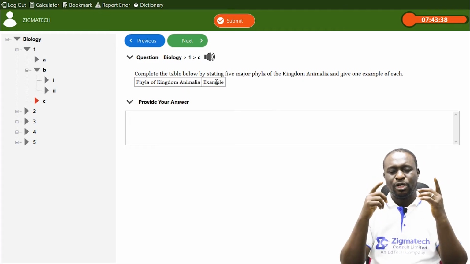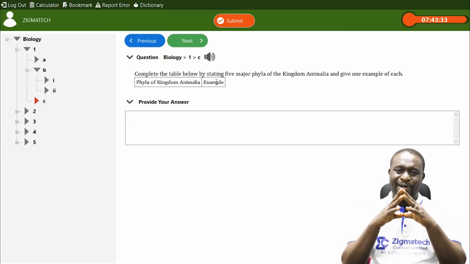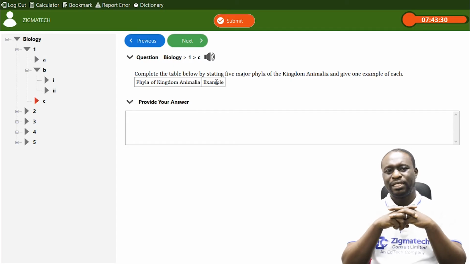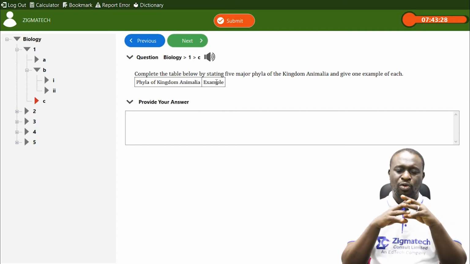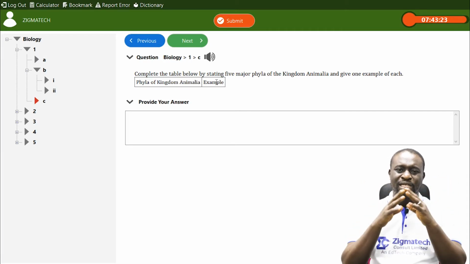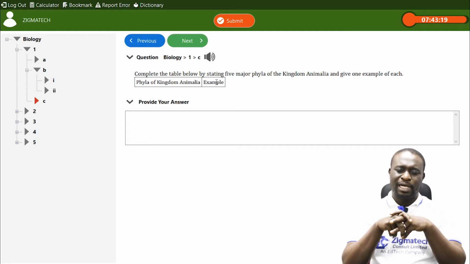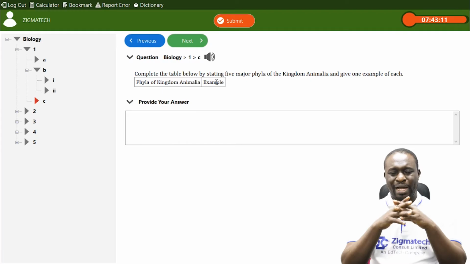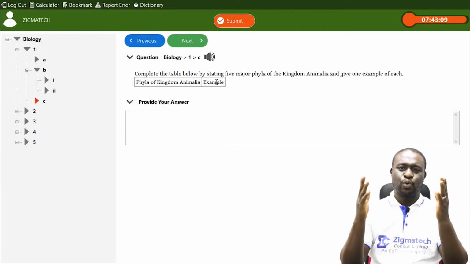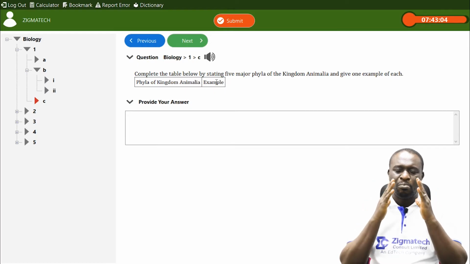We also have number 5, which is phylum Annelida. An example here is the leech. We also have earthworm. Earthworm falls under phylum Annelida. Number 6, we have phylum Mollusca. Examples of phylum Mollusca, we have the snail, we have the octopus, we have the squid. All these are examples under phylum Mollusca.